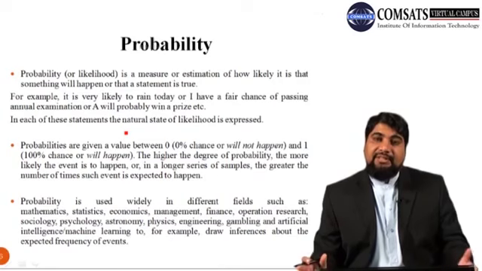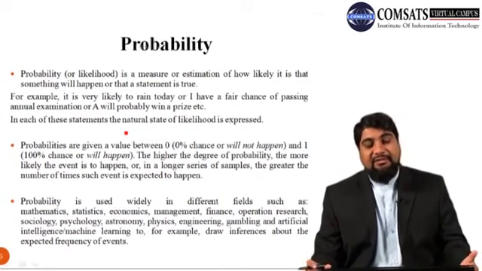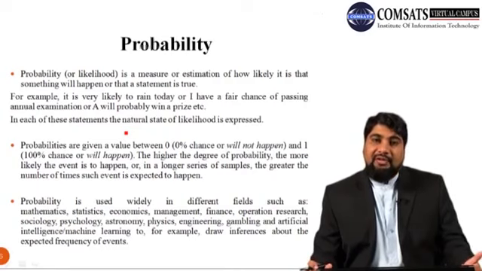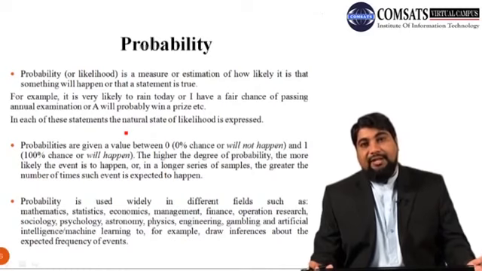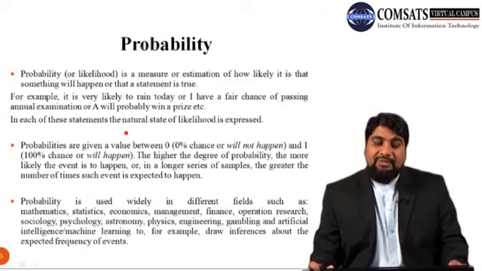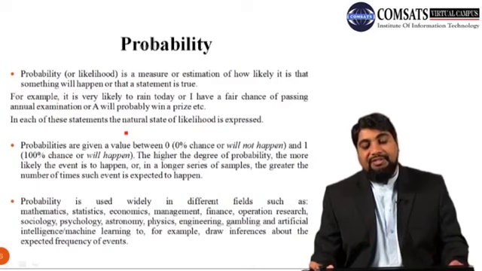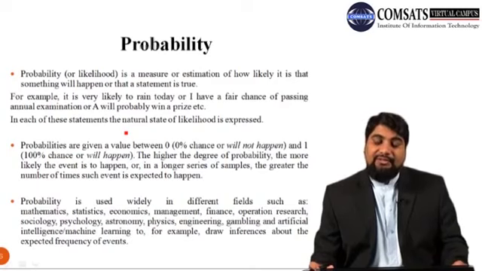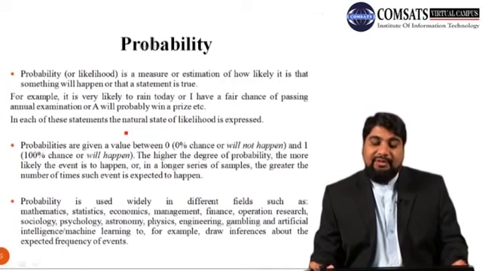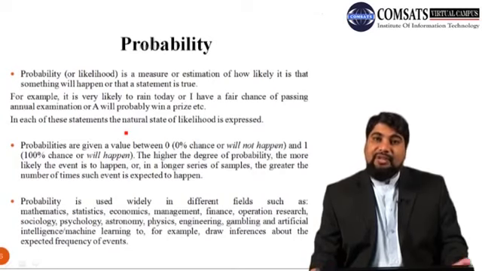So, what are the chances of rain today, or what are the chances of passing an exam in the annual examination, or what are the chances that Mr. A will win a certain prize. Probabilities are given a value between 0 and 1, where 0 means 0% chance, or it will not happen, and 1 means 100% chance, or it will happen.